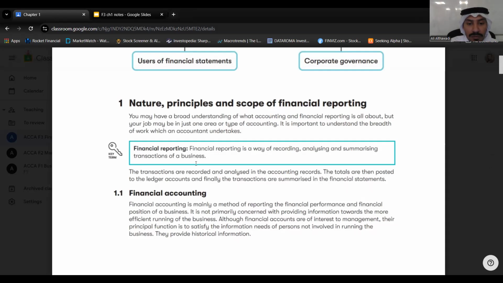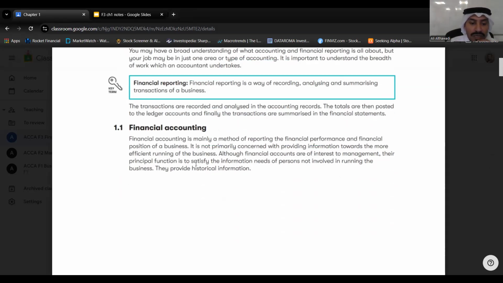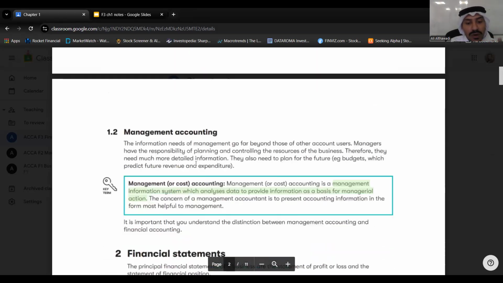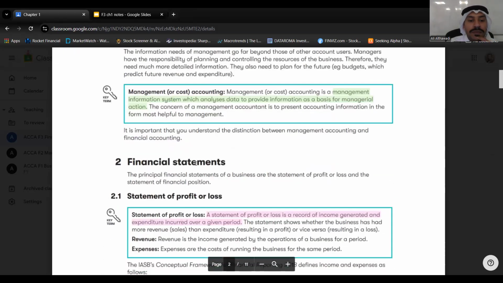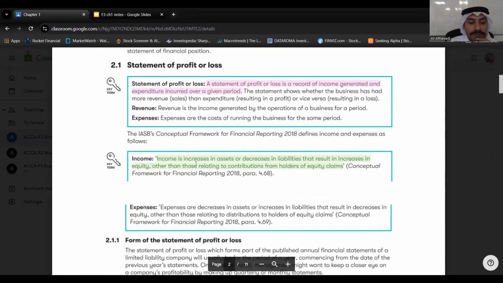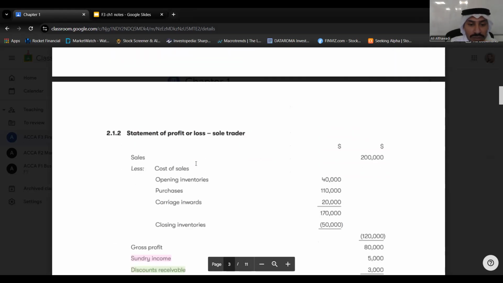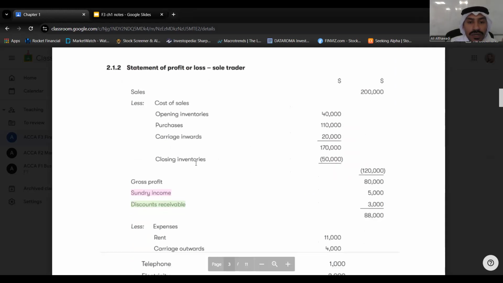So, financial reporting, for example, is a way of recording, analyzing, and summarizing transactions of a business. This is financial reporting, financial accounting, and what is the difference with management accounting, we have already discussed. Financial statements, as I said, we have the statement of profit and loss. In the profit and loss, we have revenues, expenses, income, and then we have a statement of financial position.